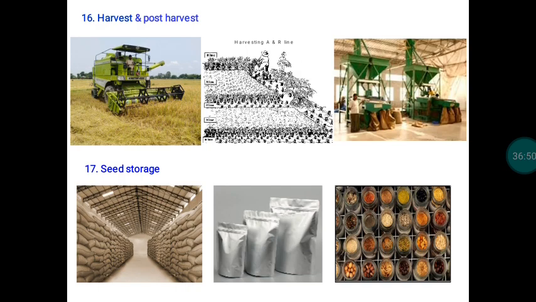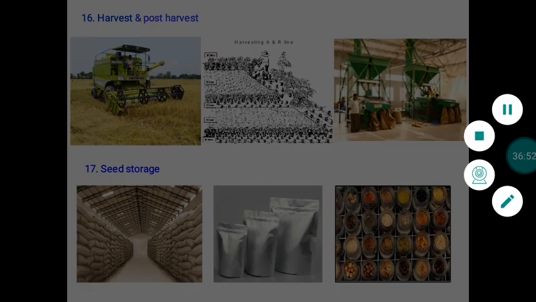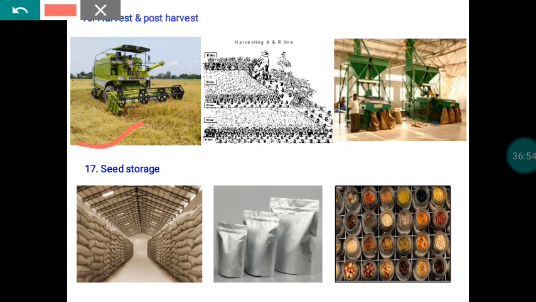Then we have to harvest the crop at appropriate maturity. For a seed crop, we have to harvest the crop at the physiological maturity stage. So now we have machineries. Immediately after harvesting, we have to go for separation of the seed from the mother plant. Then we have to dry the seeds. That way we have to bring down the moisture content to the level of 12 to 14%. Then we can carry out the remaining operations.